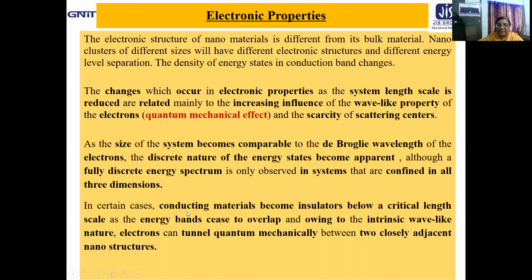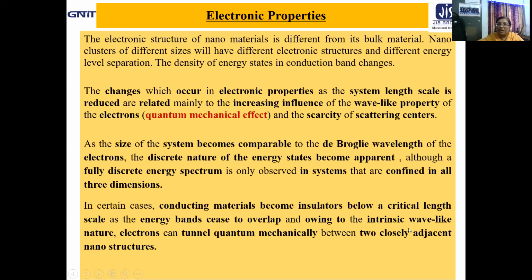In certain cases, conducting materials become insulators below a certain critical length in the nano range as the energy bands cease to overlap. Insulator means there is a large energy gap, and conductor means overlapping of the energy bands. If a conducting material is considered below a certain critical length scale, its energy bands cease to overlap and the material behavior changes from conducting to insulating.